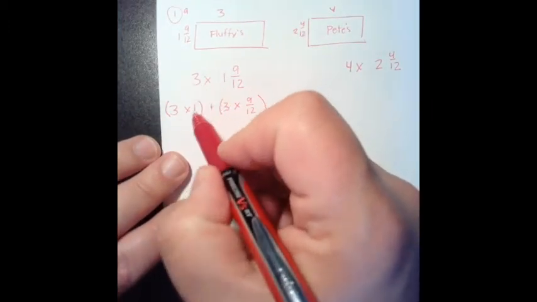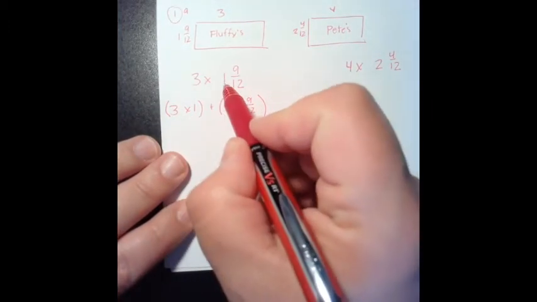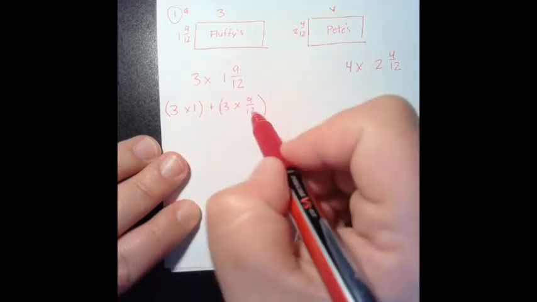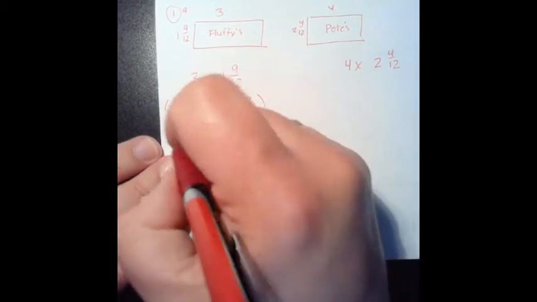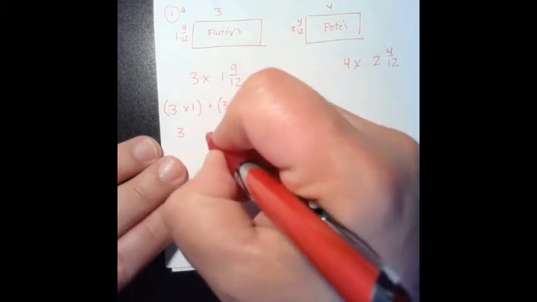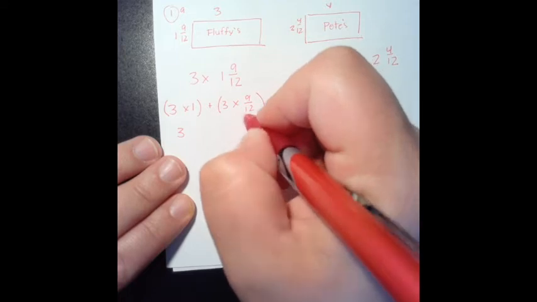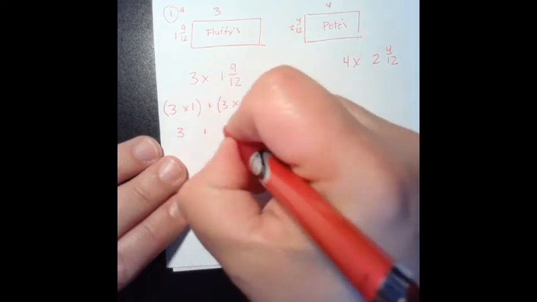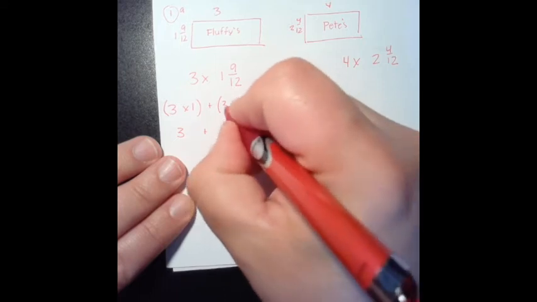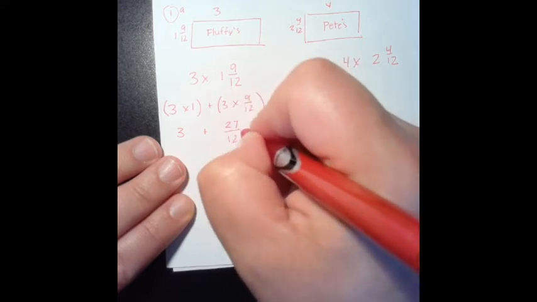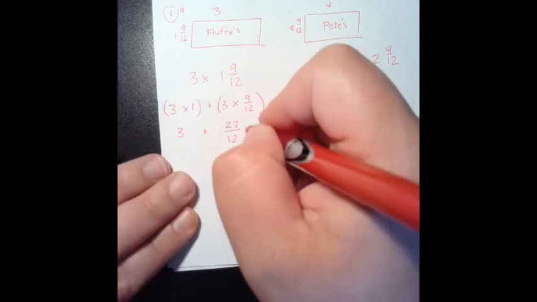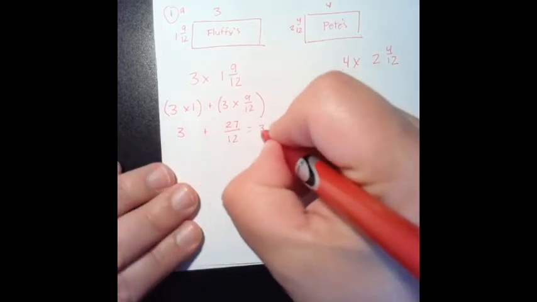Well, in order to do that, you got to break it apart, and you got to go 3 times 1, and then 3 times 9/12. And then you're going to add those two together. So 3 times 1 is 3. And we're just going to kind of put that here to the side for now. We're going to figure out 3 times 9/12. Well, that's 27 twelfths because 3 times 9 is 27. And we don't change the denominator, so that's 3 and 27 twelfths.